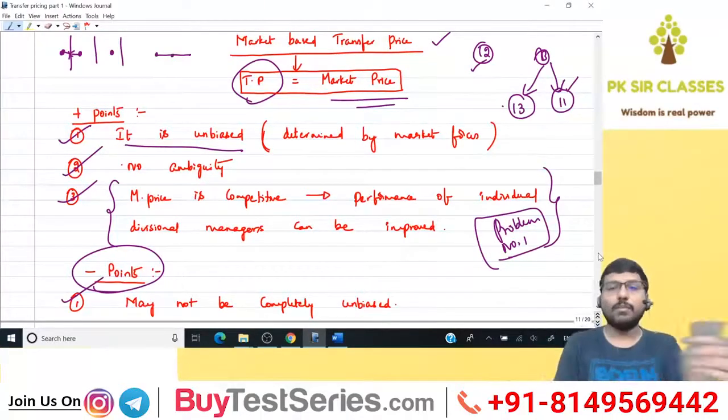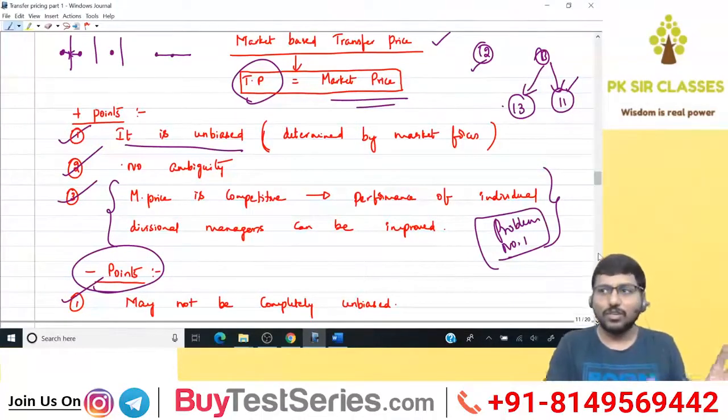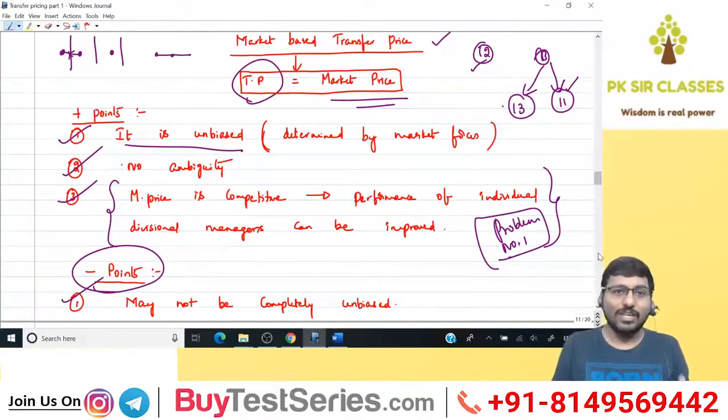Got it? Don't see it from a different perspective, saying that you'll get direct questions, like what are the features of cost accounting, something like that. You understand what I'm trying to say? Direct questions you will not get. That's what you will get, but the probability is very less. Okay. Now let's try to recollect this.